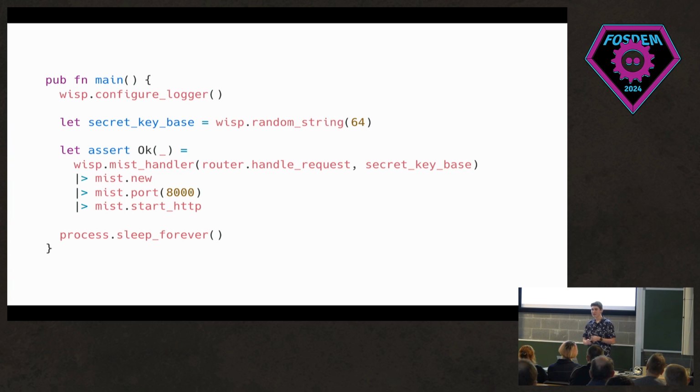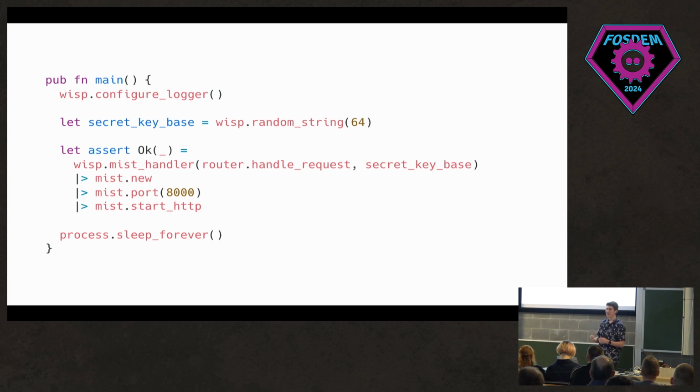Wisp has some really nice functions in it for configuring logging, for getting the secret key, for cookies and other hashing algorithms. And it builds on top of Mist, which is built by another one of the Gleam community, and just uses core Erlang fundamentals for that.